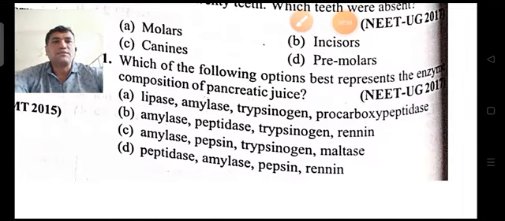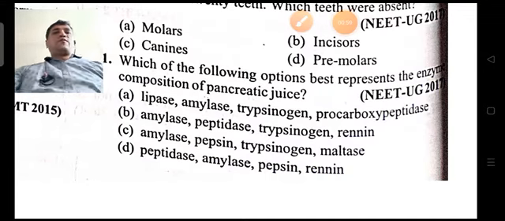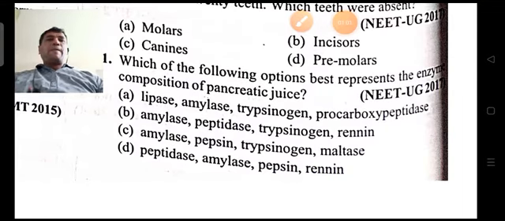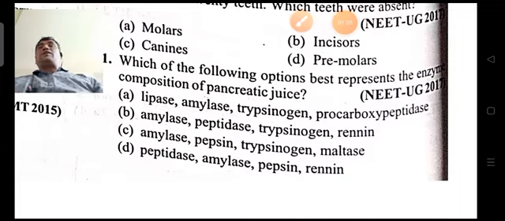Lipase, amylase, trypsinogen, procarboxypeptidase. So you can see the four different types of options. From these four options, try to sort out the answer within 5 to 6 seconds.